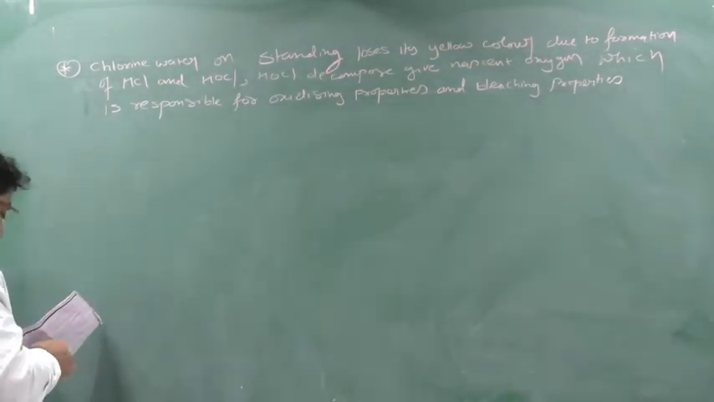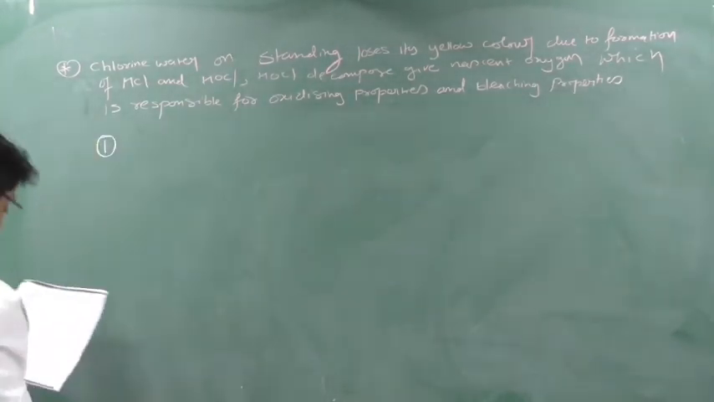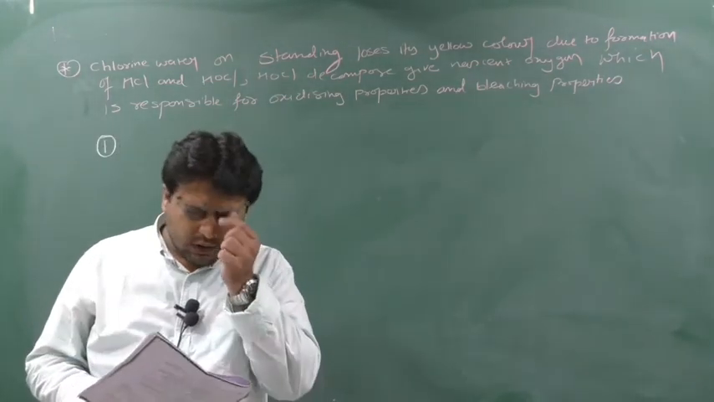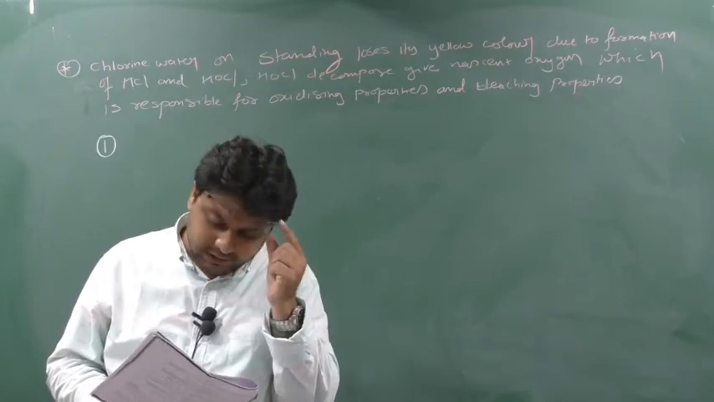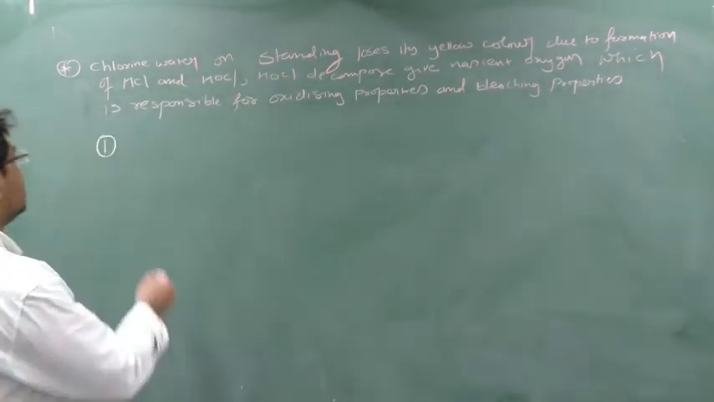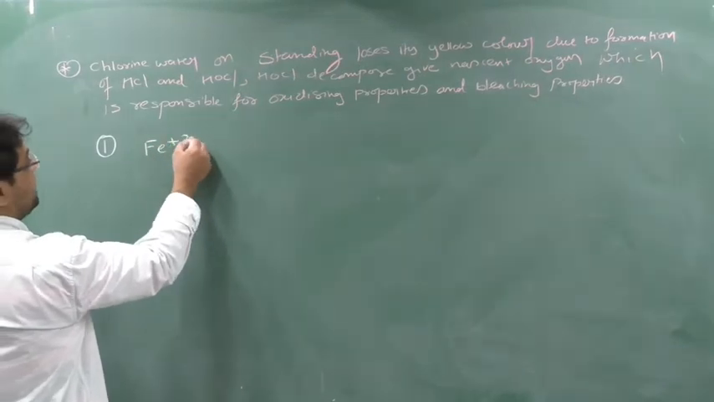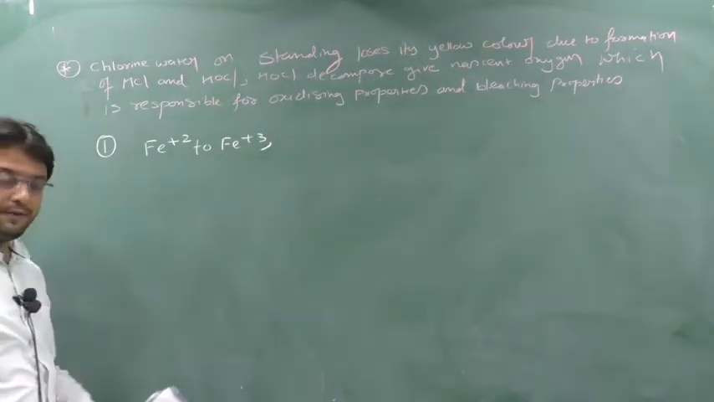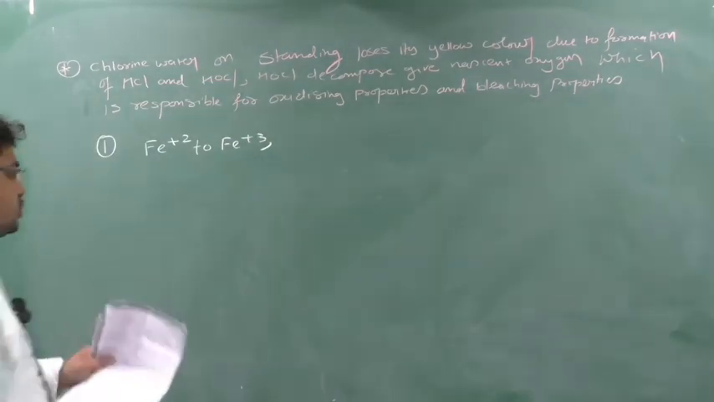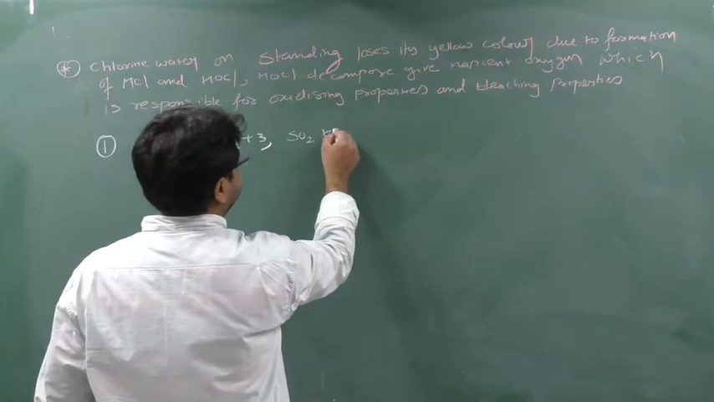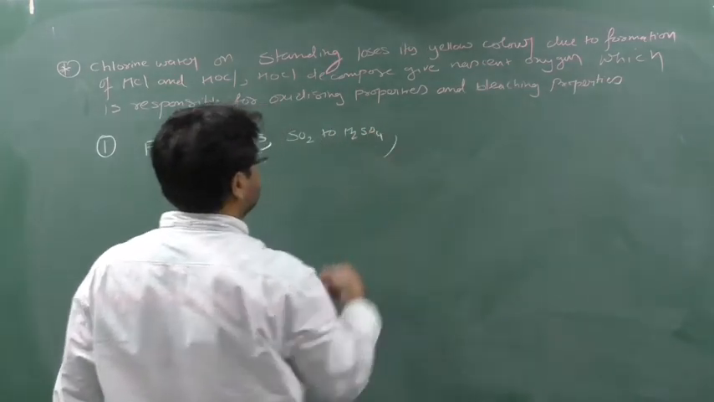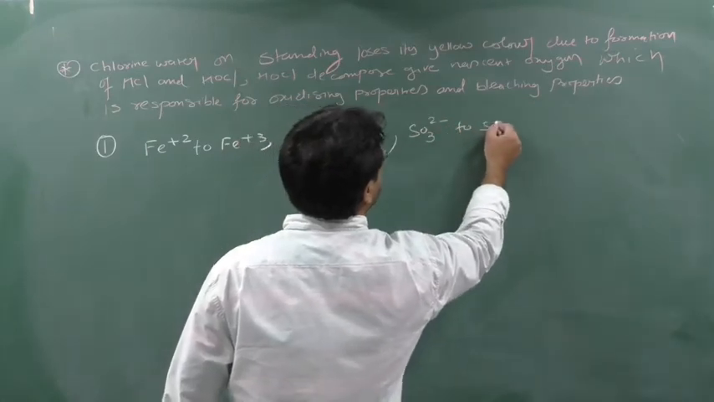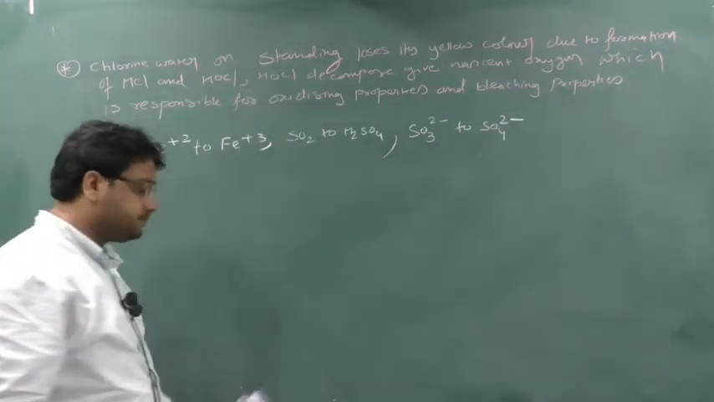See first. This is also very important. You write down: chlorine is a powerful oxidizing agent. It oxidizes, write down along with me, Fe2+ to Fe3+. This is very important. Fe2+ to Fe3+, SO2 to H2SO4, SO3 2- to SO4 2-, that is sulfite to sulfate.